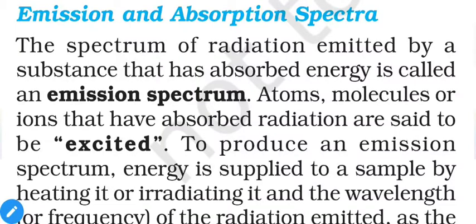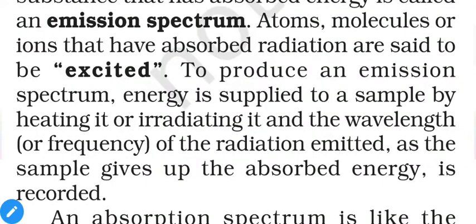The spectrum of the radiation emitted by a substance that has absorbed energy is called the emission spectrum, and atoms, molecules or ions that have absorbed the radiation are said to be excited. That means when they absorb the energy, their energy increases, stability decreases, and it is called the excited state of matter. To produce an emission spectrum, energy is supplied to the sample by heating it or irradiating it, and the wavelength or frequency of the radiation emitted as the sample gives up the absorbed energy is recorded.